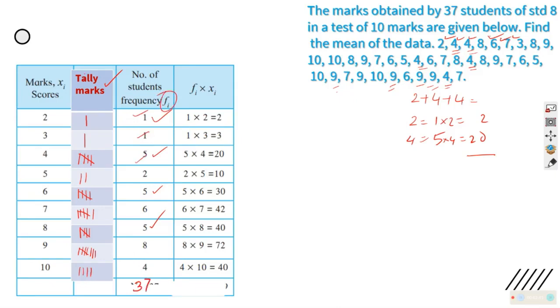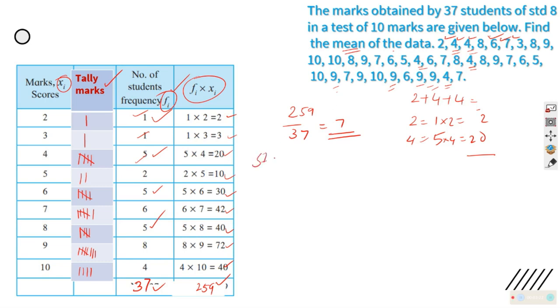We have marked Fi over here, Xi over here, which is denoting the score and the frequency. If you multiply that just like here, you will get the total. If you total this, you will get the total marks, which in this case is 259. So you got the total number of marks as well as the number of occurrences, which we need for calculating the arithmetic mean. If you divide 259 by 37, your answer is 7. 7 is the average mark or arithmetic mean. The question asked, we answered it.